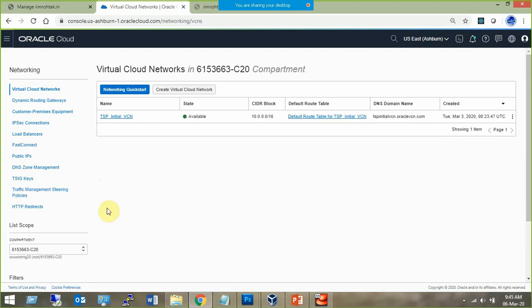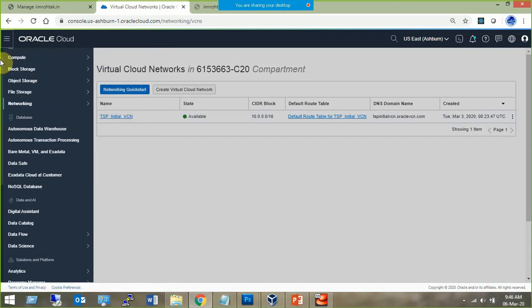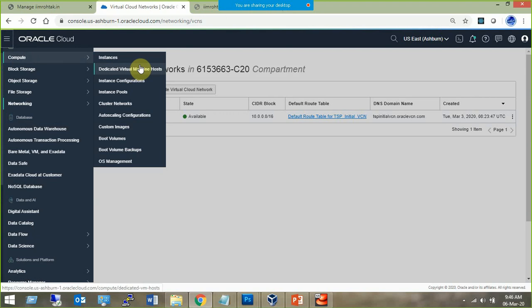I missed that. Now this is a bit surprising. Network security group, load balancer, FastConnect, on-premises equipment. Go to the instances, then it must be in the instances. These instances, definitely instance pool, network security group, where is that? Dedicated virtual machine hosts, instances,